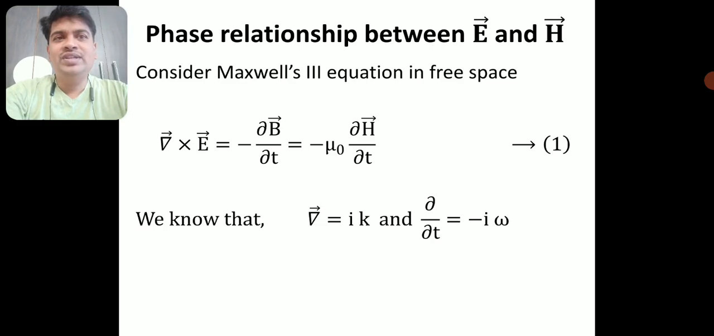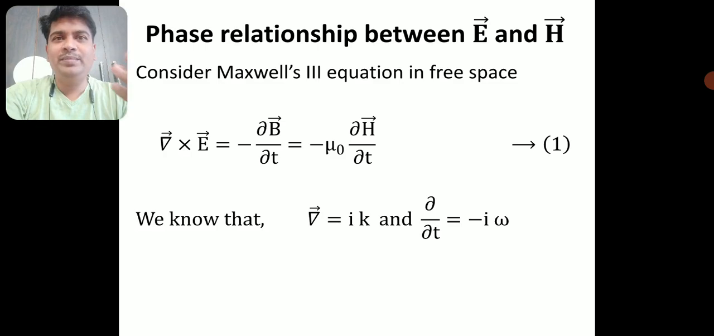Now for that I am considering Maxwell's third equation in free space. Maxwell's third equation will be curl of E is equal to minus dou B by dou t. Now I know this B is H by mu naught, the magnetic field is the magnetizing force divided by mu naught. Therefore curl of E becomes equal to minus mu naught dou H by dou t. Let us call it equation number 1. So this is Maxwell's third equation in free space.